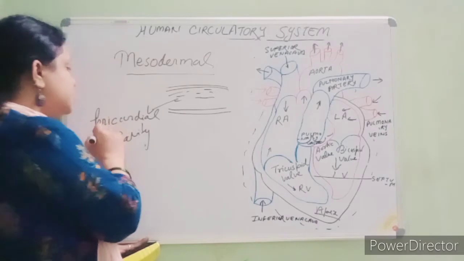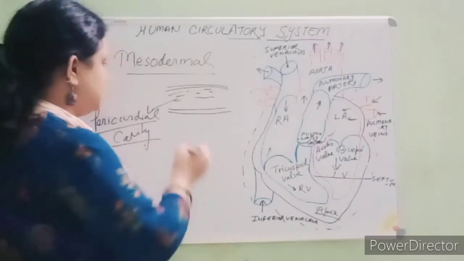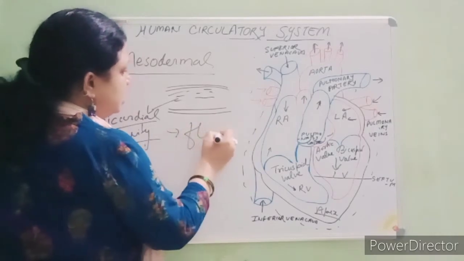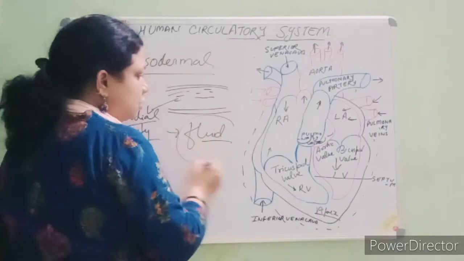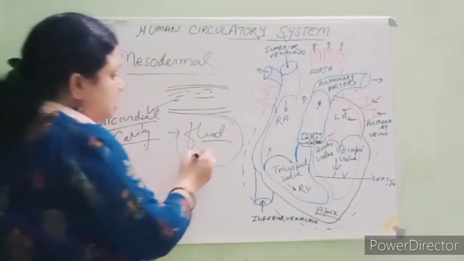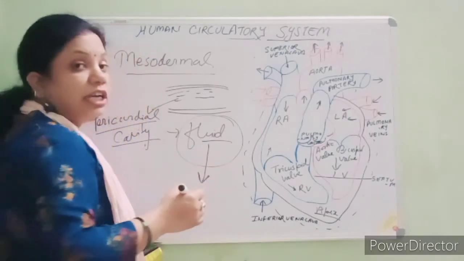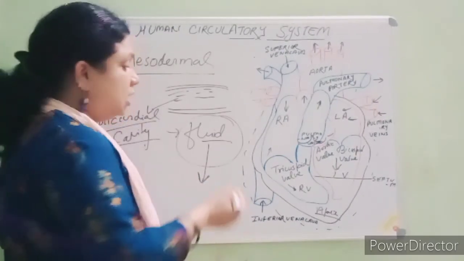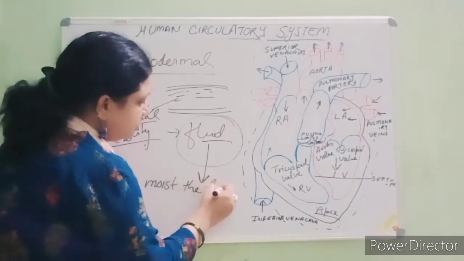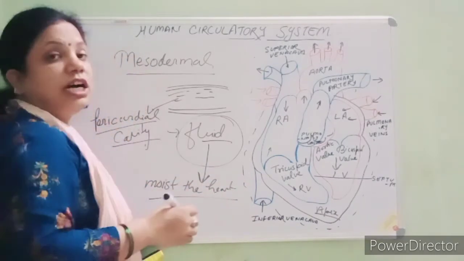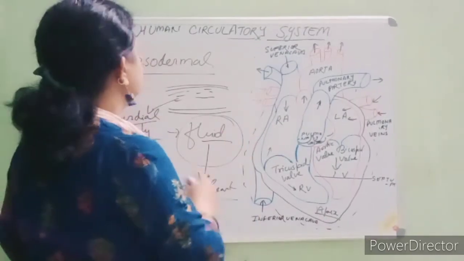Clear? In this pericardial cavity, students, pericardial fluid is present. What is present? The pericardial fluid is present. And what is the function of this fluid, students? The function of this fluid is to provide moisture. It moistens the heart and reduces friction. Clear? So this is basically the heart.